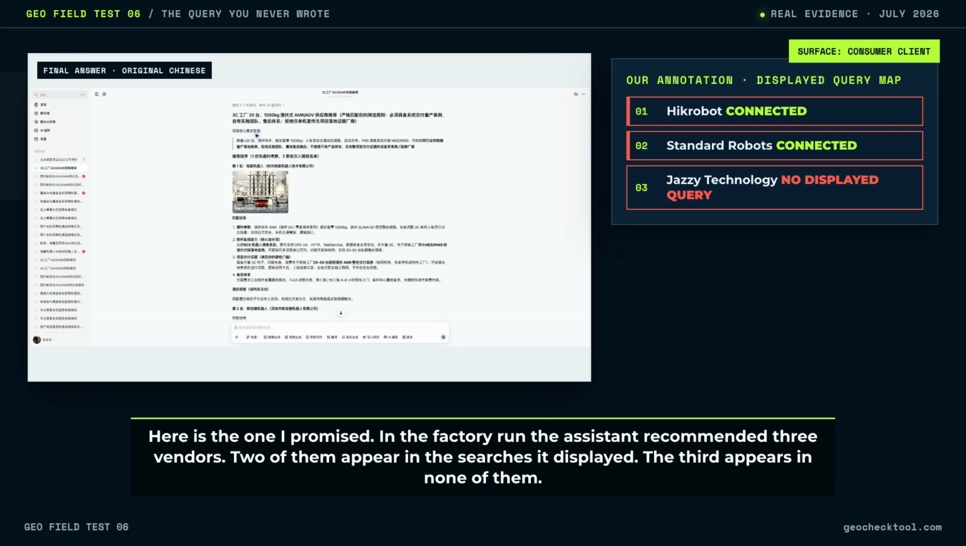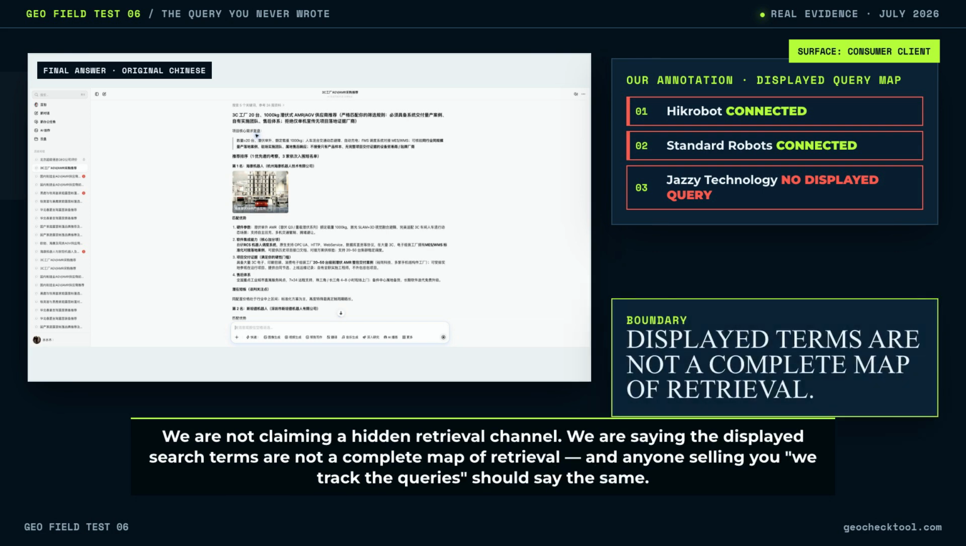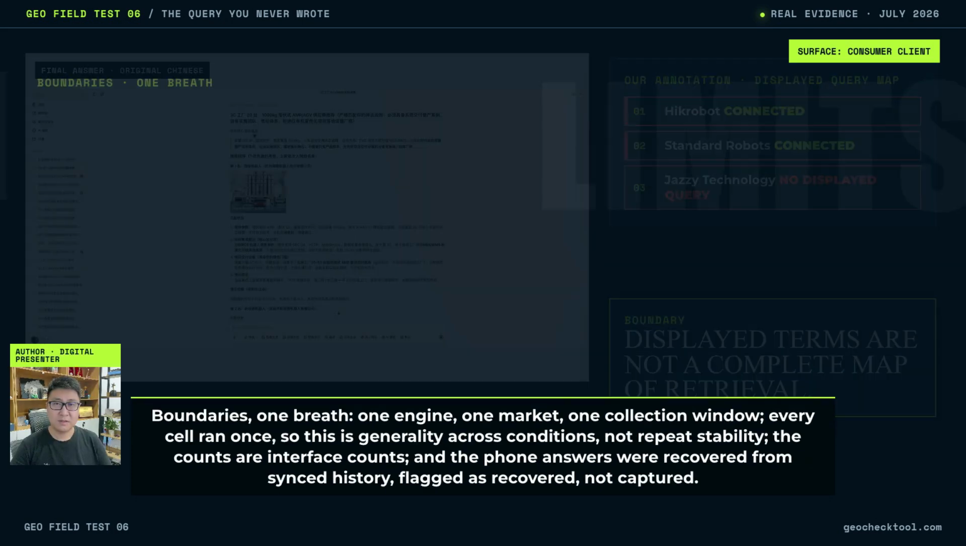Here is the one I promised. In the factory run, the assistant recommended 3 vendors. 2 of them appear in the searches it displayed. The 3rd appears in none of them. We are not claiming a hidden retrieval channel. We are saying the displayed search terms are not a complete map of retrieval. And anyone selling you 'we track the queries' should say the same.